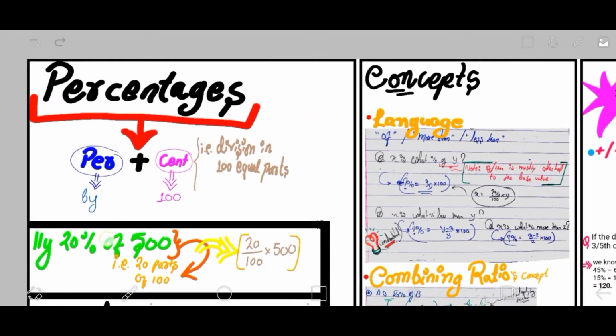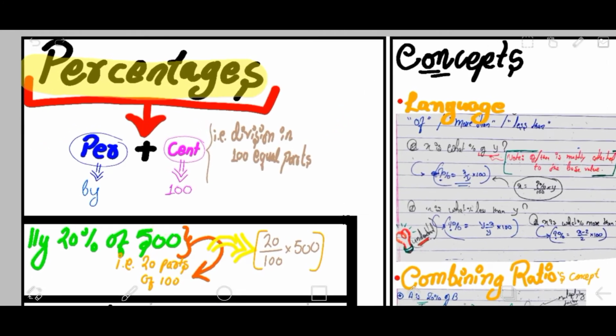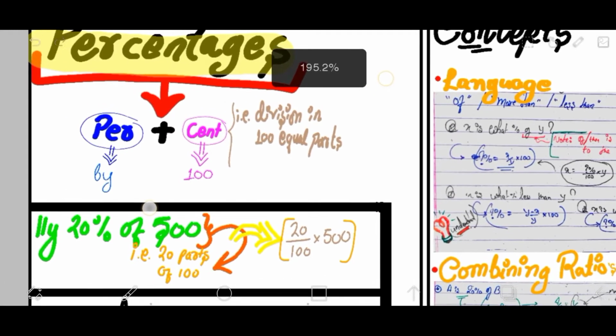Hello everyone, and today we are going to discuss the topic of percentages. I hope that you would have completed this as per your syllabus. I don't know where you are, but I guess you would have completed it. And if not, it would be a quick overview and a complete summary, a one-stop revision point for this chapter. So let's begin.